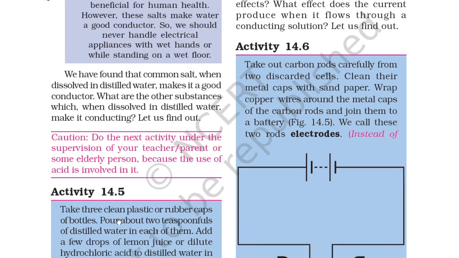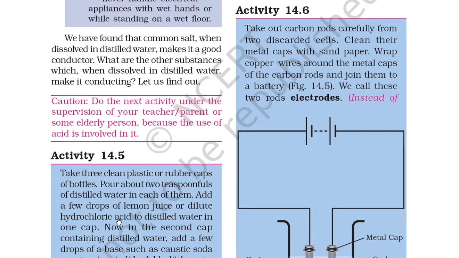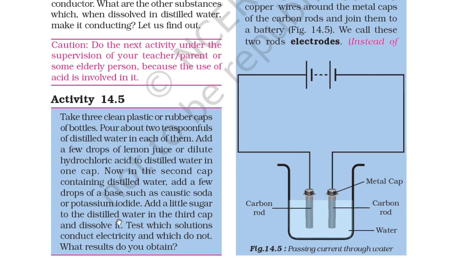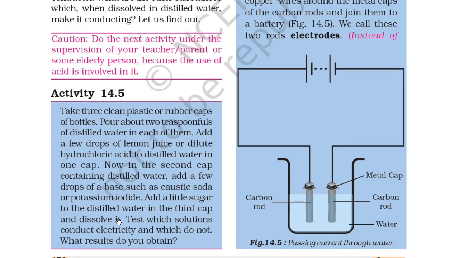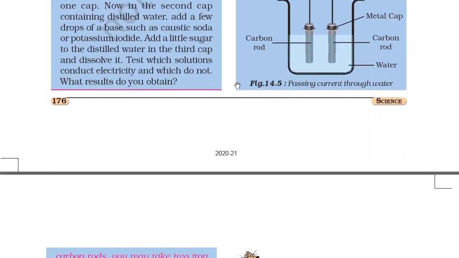Let us find out. Activity 14.6: take out carbon rods carefully from two discarded cells. Clean their metal caps with sandpaper. Wrap copper wires around the metal caps of the carbon rods and join them to a battery as in figure 14.4. We call these two rods electrodes. So you can see these carbon rods as electrodes. You can see a circuit diagram of passing current through water. Here is a metal cap, carbon rod, and water.